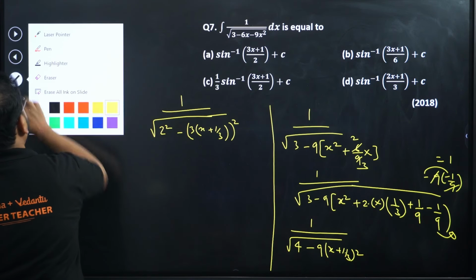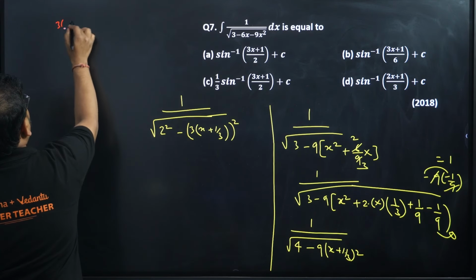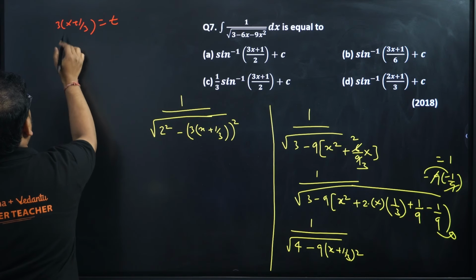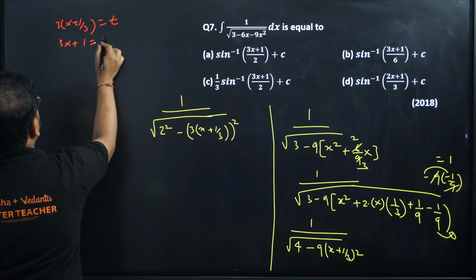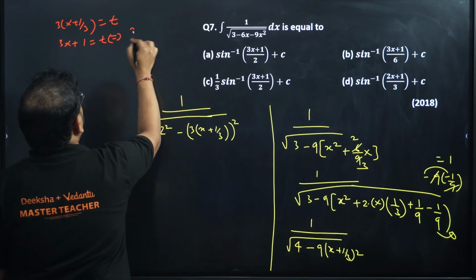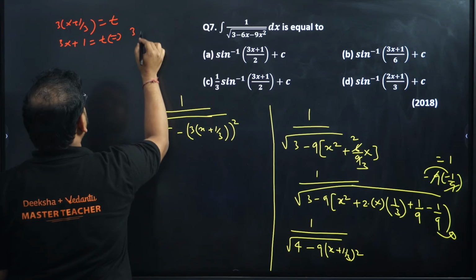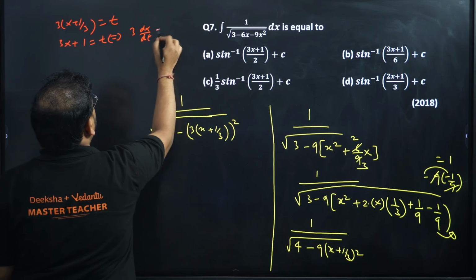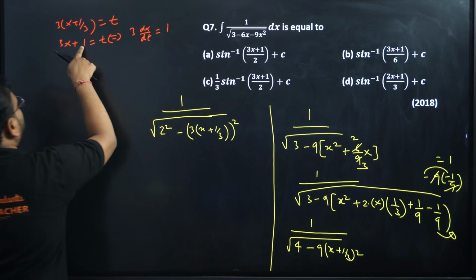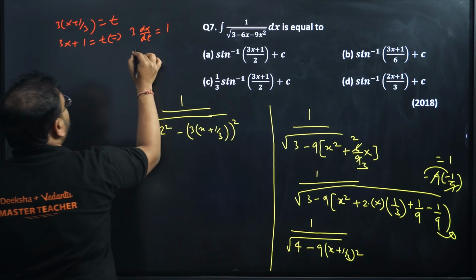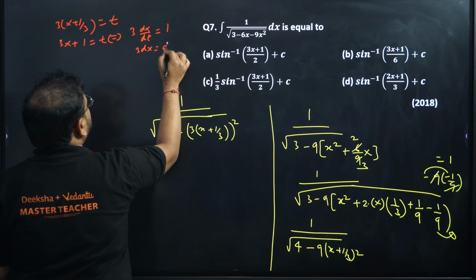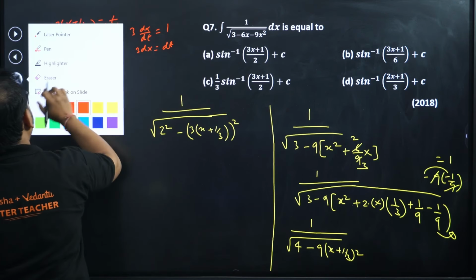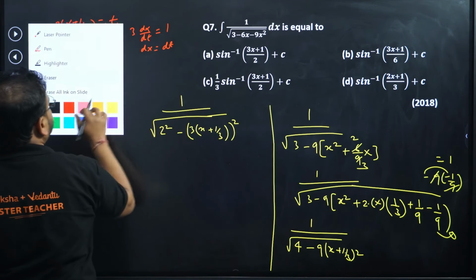Now check. Yes. Take 3 times of x plus 1 by 3 as t. So this will become 3x plus 1 equals t. Differentiate this, guys. You'll get 3 into dx by dt equals 1. Because 1 will be 0, x will become dx by dt. So I'll have 3 dx as dt. So basically, I'll have dx as dt by 3.